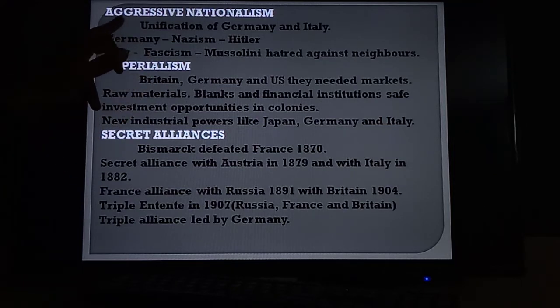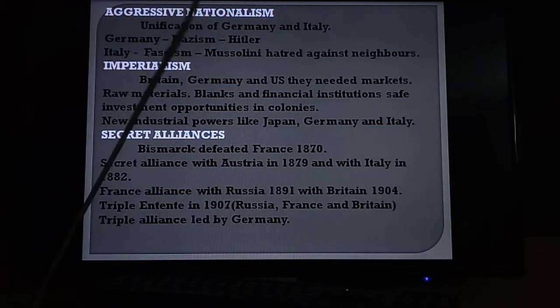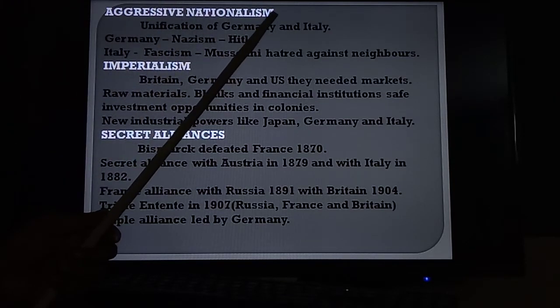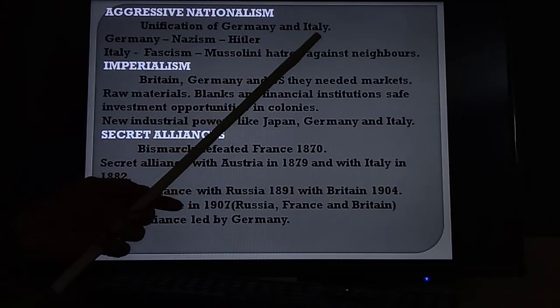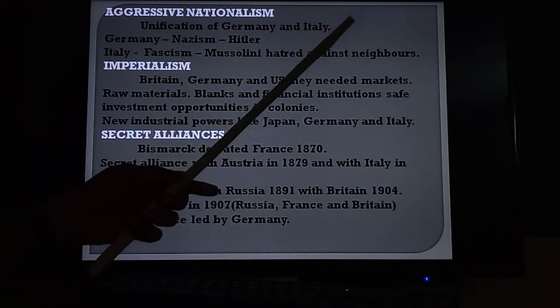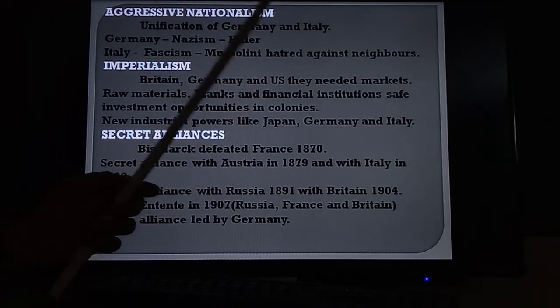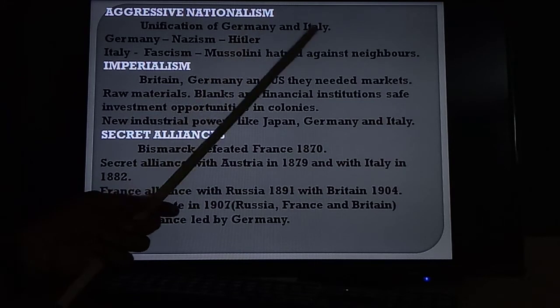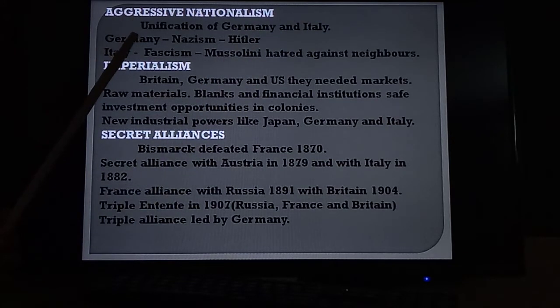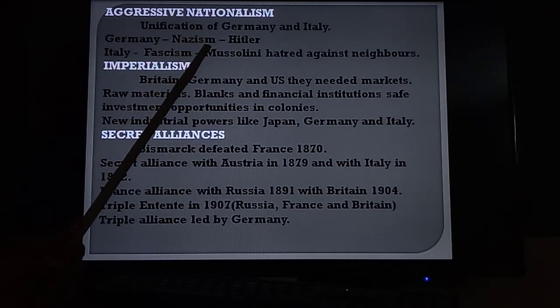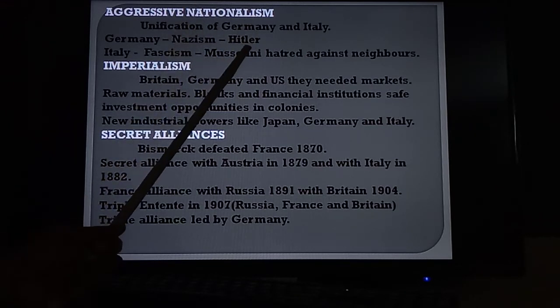First one is aggressive nationalism. Now listen, after the unification of Germany and the unification of Italy, two powerful leaders came in Germany and Italy. We know in Germany, Nazism is one of the parties. So Hitler joined Nazism.